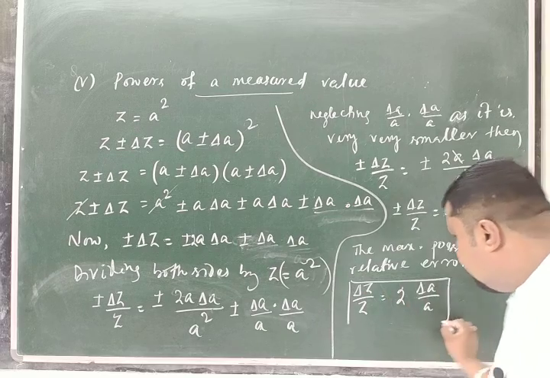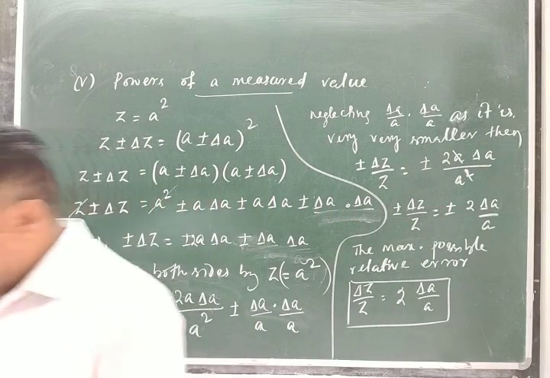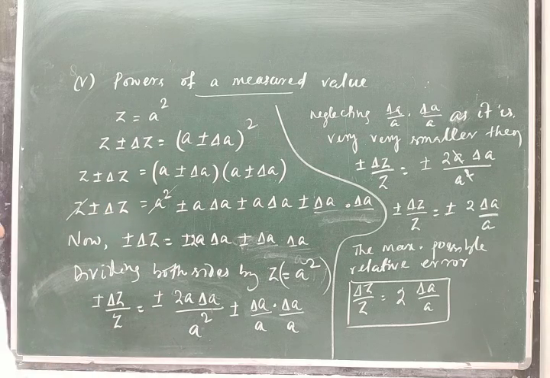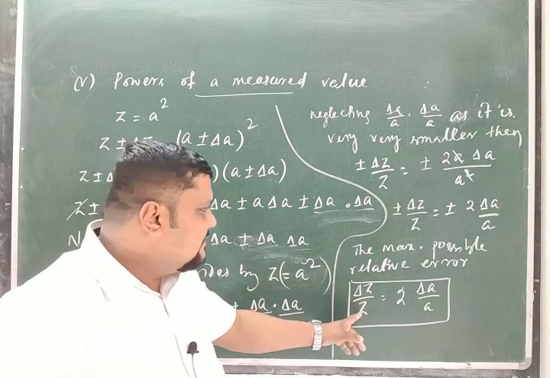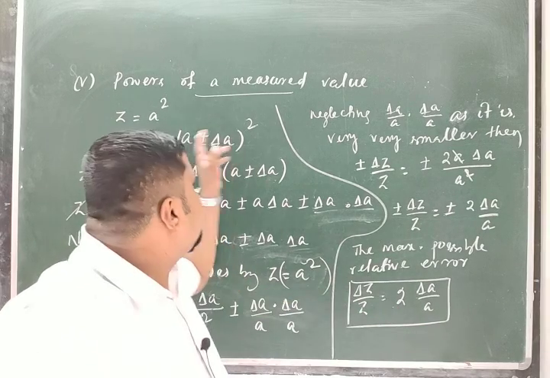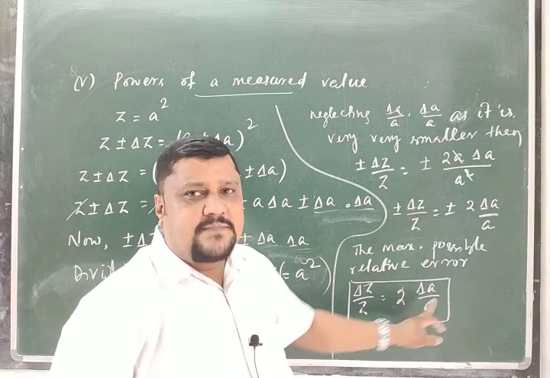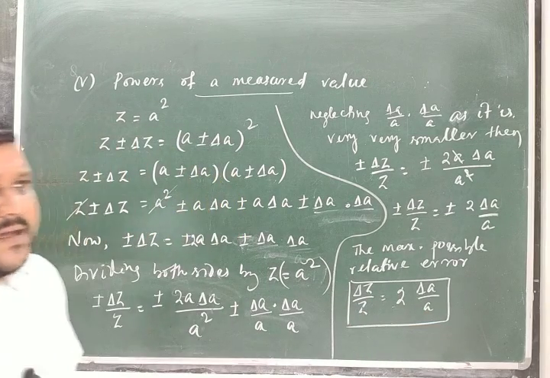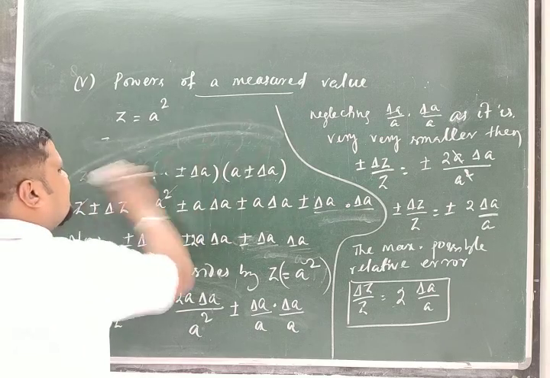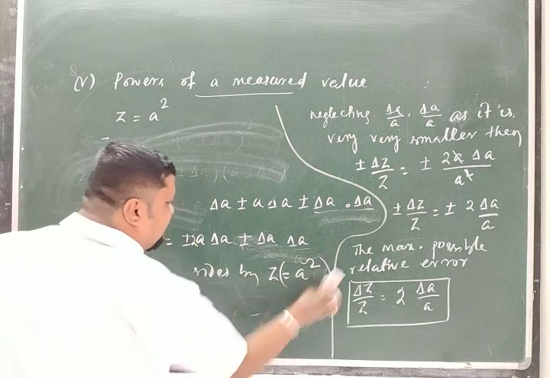This is the relation in power. So I have done for Z is equal to A square. So what the result is, the maximum possible relative error in Z is equal to 2 times the relative error in A, because it is a square, so this power is multiplied, 2 times the relative error in A. Similarly, if in the same discussion it is given A cube, then what you will do for A cube.